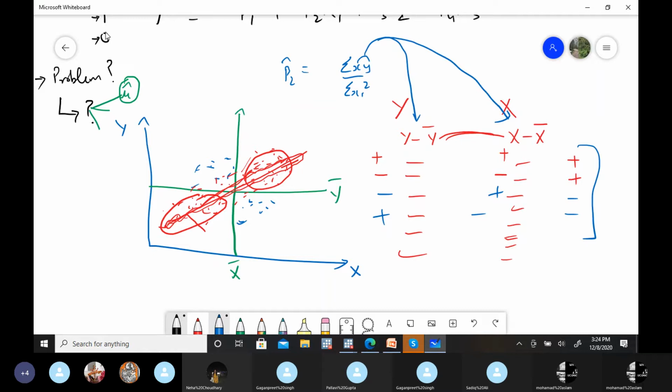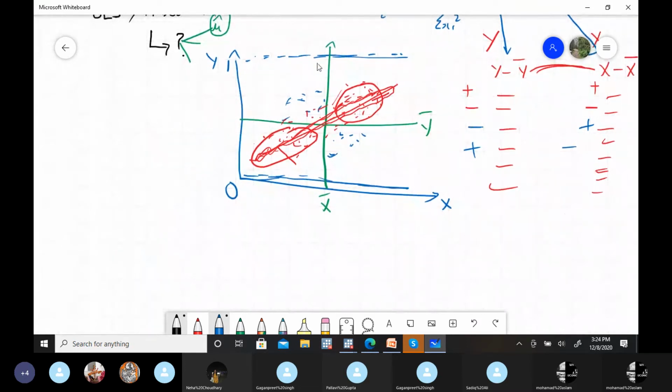Now, what will be the problem if we have only two values? That means y is either 1 or 0, only two possible outcomes, right? So y is only 1 and 0.